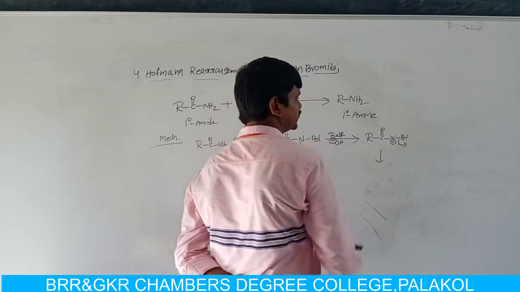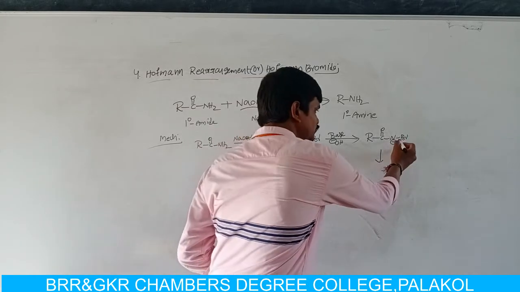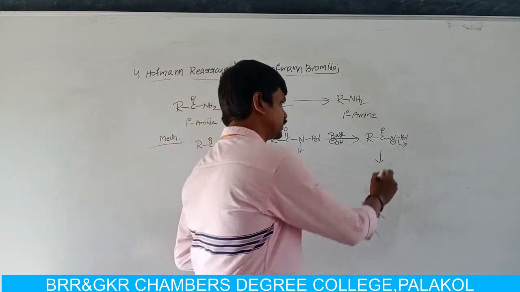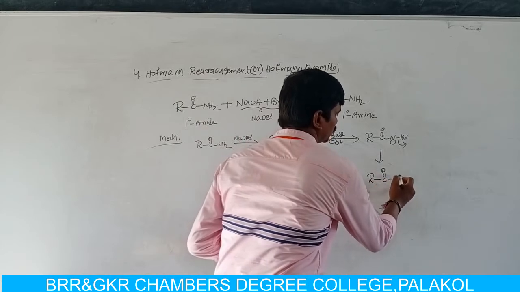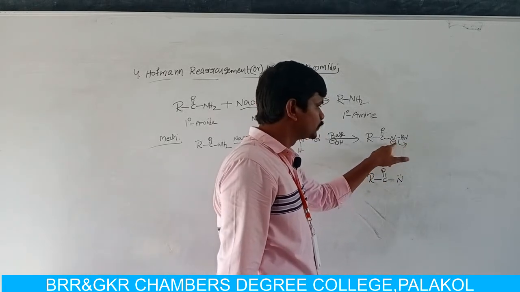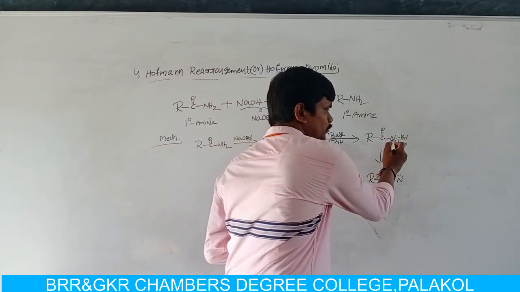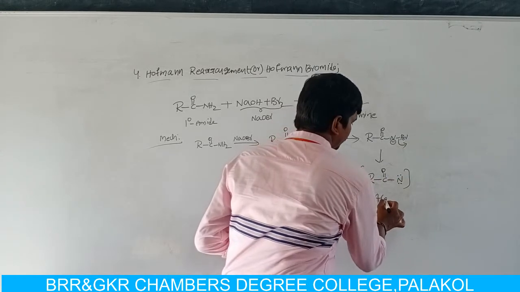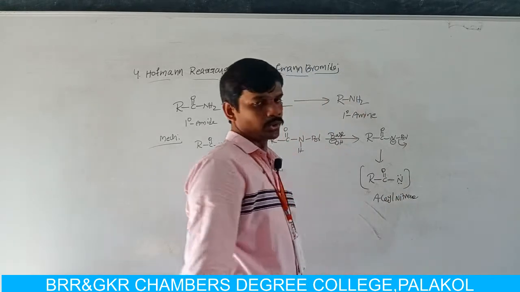In this step, the bromine is a leaving group, so it cleaves from the molecule, then nitrogen gets a positive charge. The nitrogen already has a lone pair of electrons, and this nitrogen has one negative charge. Due to the loss of Br minus, it gets one positive charge. So positive, negative, neutral, it generates acyl nitrene. It is not isolated.